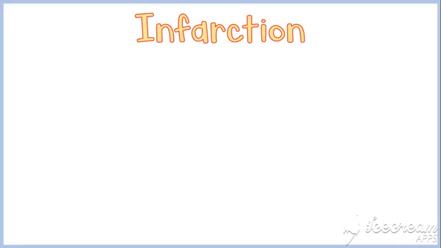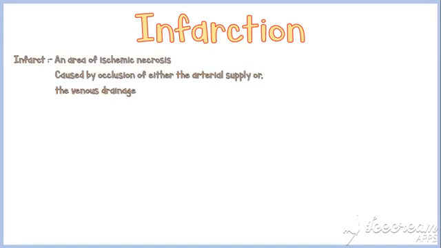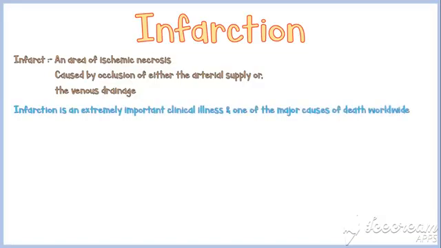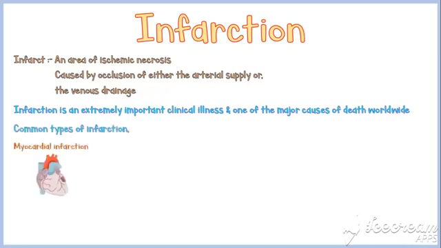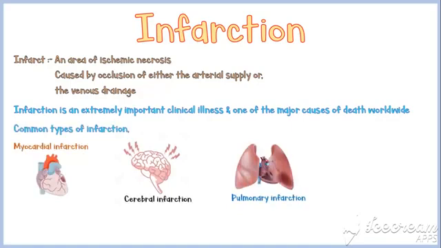An infarct is an area of ischemic necrosis caused by occlusion of either the arterial supply or the venous drainage. Infarction is an extremely important clinical illness and one of the major causes of death worldwide. Common types of infarction include myocardial infarction, cerebral infarction, pulmonary infarction, bowel infarction, and ischemic necrosis of extremities.